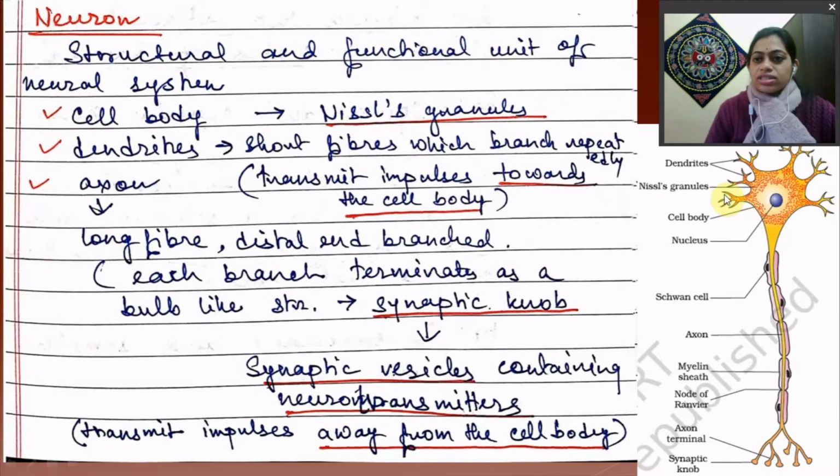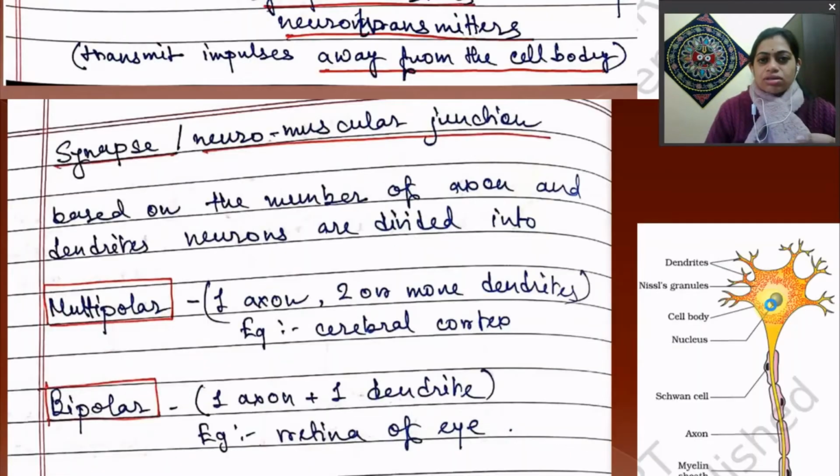From the cell body these branches come out, and they branch again into shorter lengths, okay? These short fibers which branch repeatedly are called dendrites. So these shorter branches are dendrites, and this long tail-like structure is the axon.